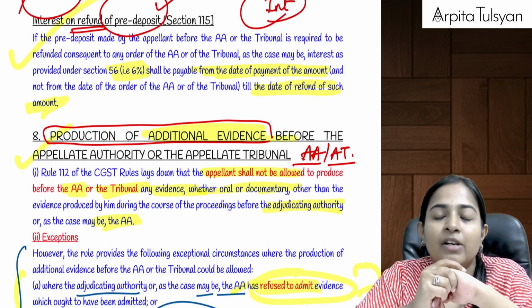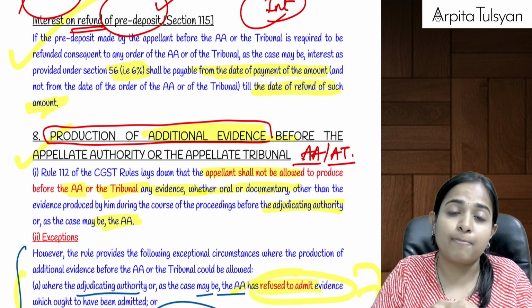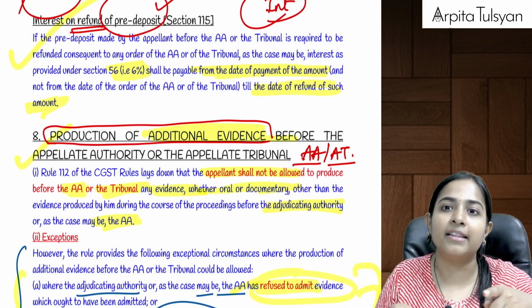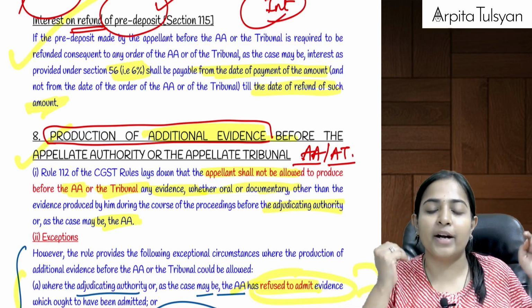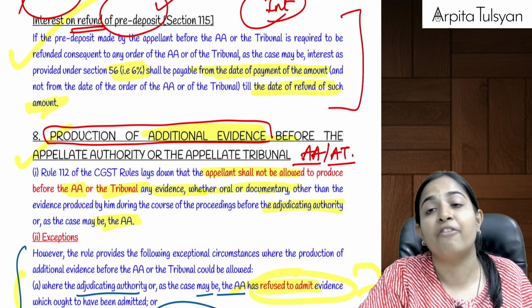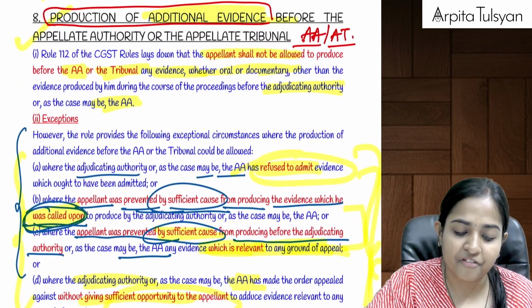Interest will be received at the rate of 6% from the day when we paid this amount to the day when we are going to get the refund. For that many number of days, interest will be received by us at the rate of 6%, provided the order is in our favor.